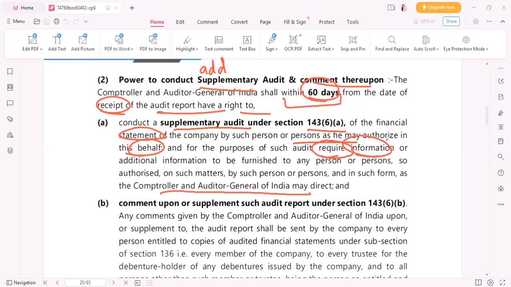If a particular government company is, for example, under audit, the Comptroller and Auditor General can ask the person authorized by it to get certain information from that company, or maybe some additional information from any person, right? So he can do that and he can report to the CNAG.